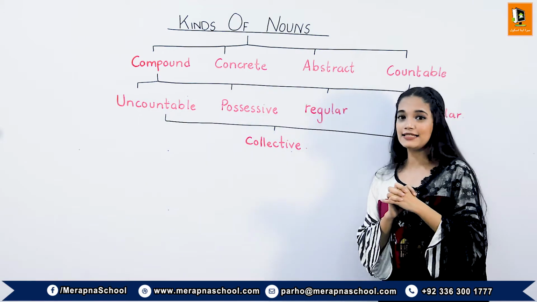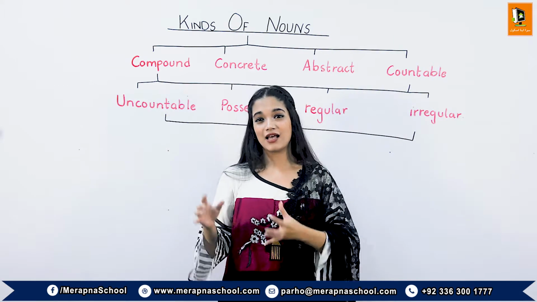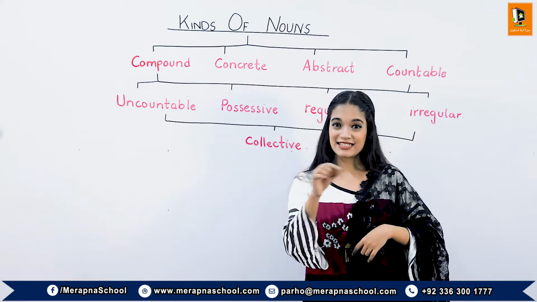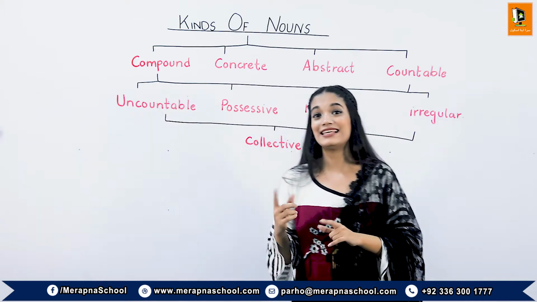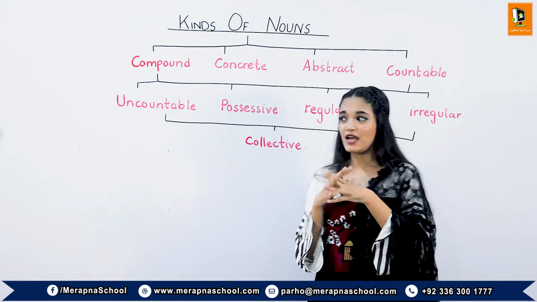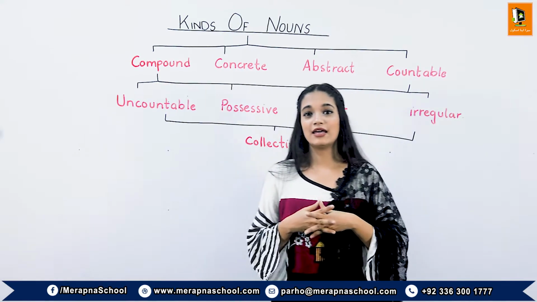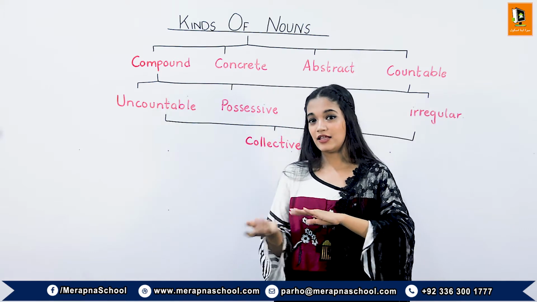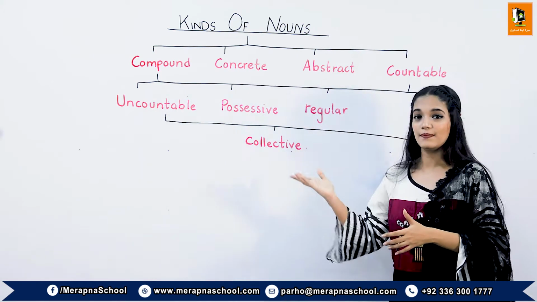Like in a sentence I mention, it is cat's water. I have mentioned cat and water. So the owner of the water is the cat. If I mention my pen, so I am mentioning my and pen, the ownership of the pen is mine. So these are possessive nouns.